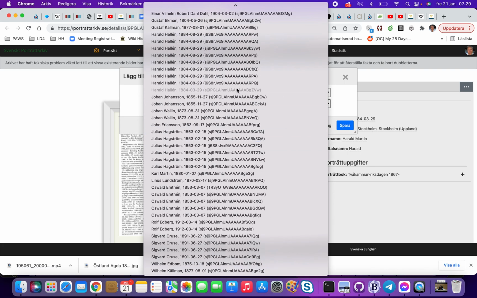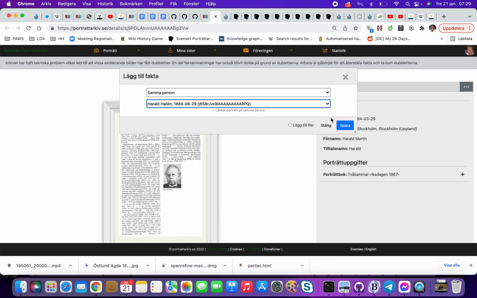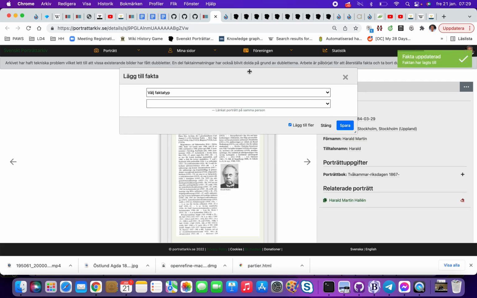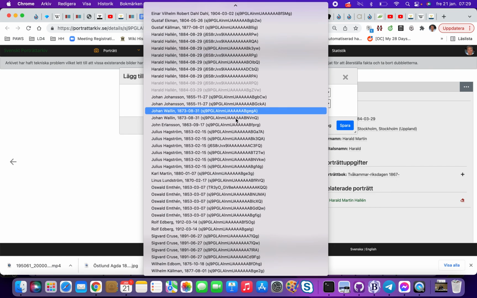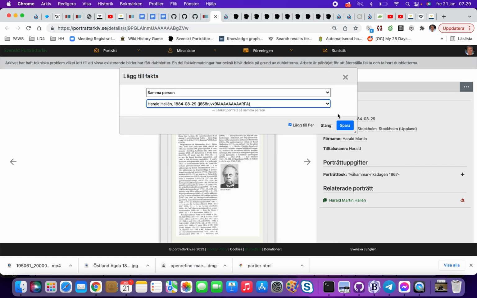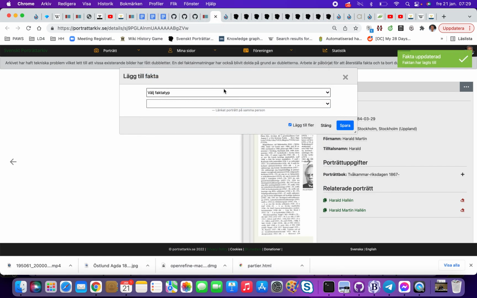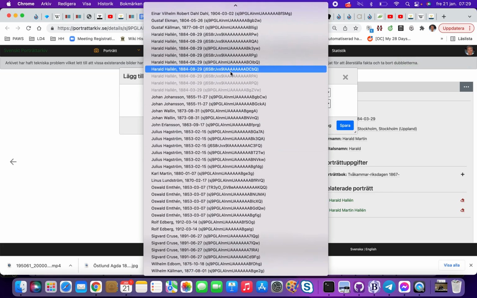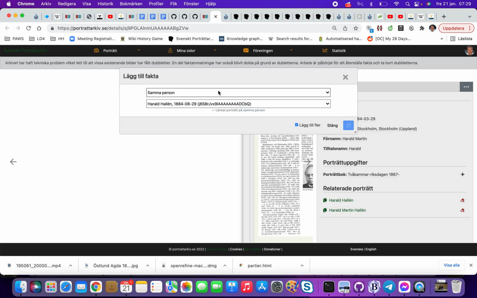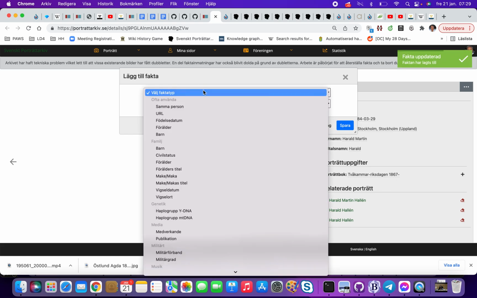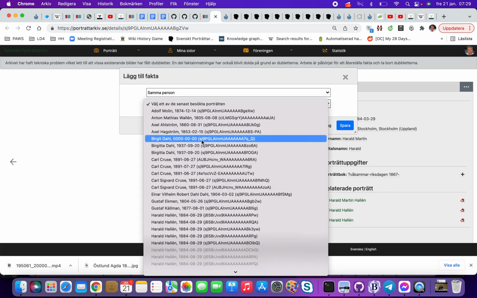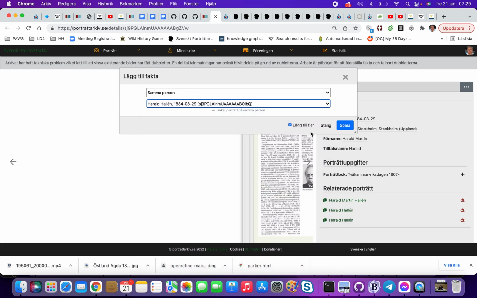The wrong design they have done in Svenskt Porträttarkiv is that they have a unique ID per picture, but they don't have one for the person. So what we do is that we link one picture, and then inside SPA, Svenskt Porträttarkiv, you can say that things are same as.